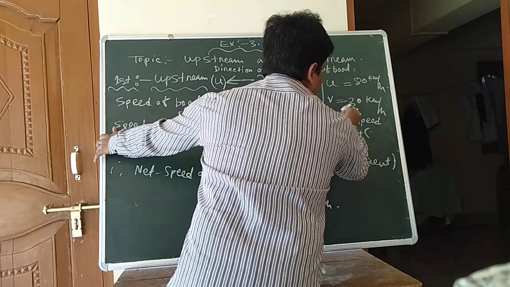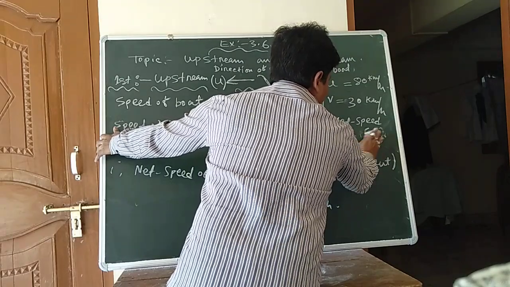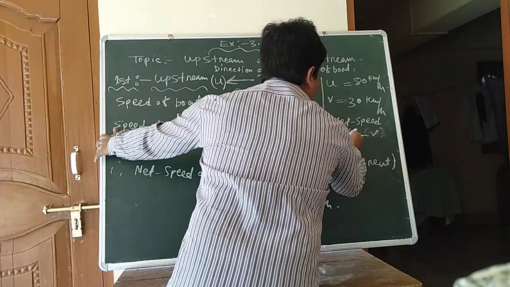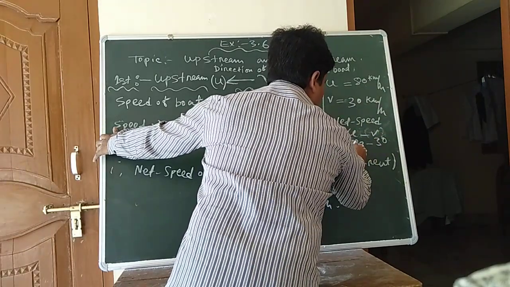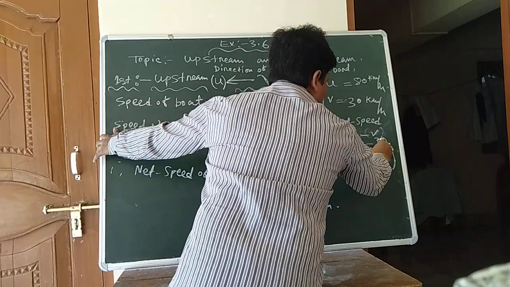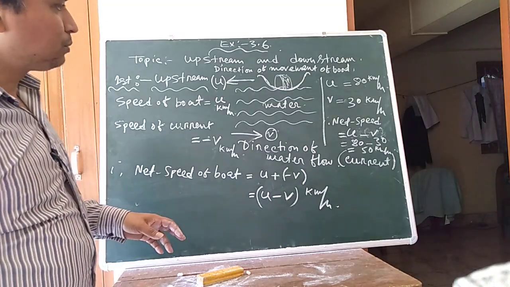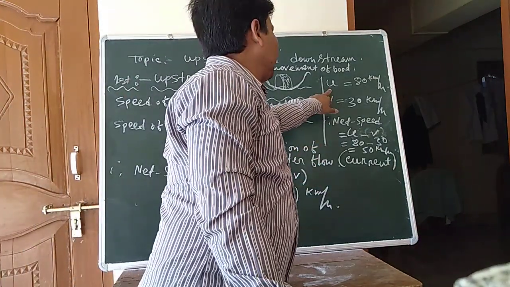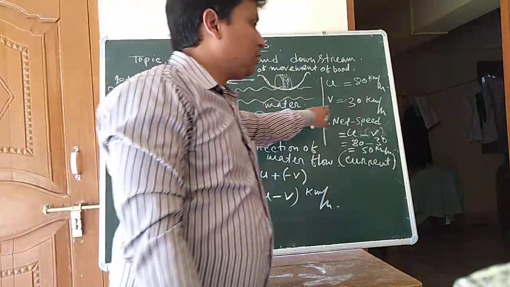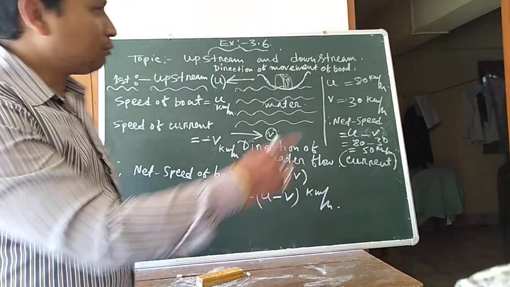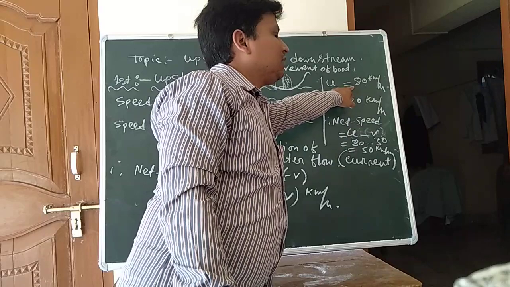So the u value is 80, and the v value is 30. 80 minus 30 is 50 kilometer per hour. It is the actual speed of the boat when it is moving on the water, and the speed of the water is 30 kilometer per hour, opposite to the movement of the boat. So this speed is decreasing the speed of the boat.